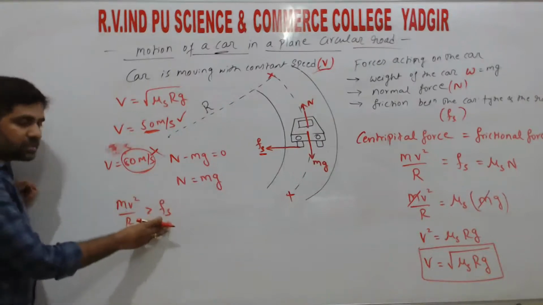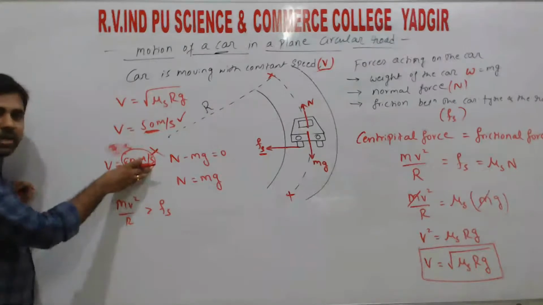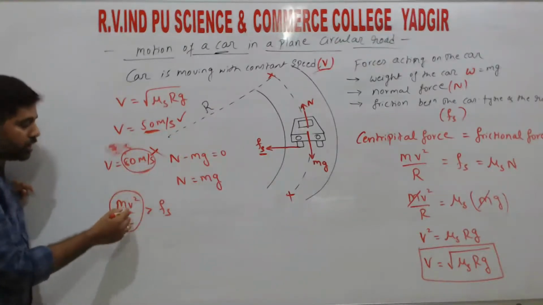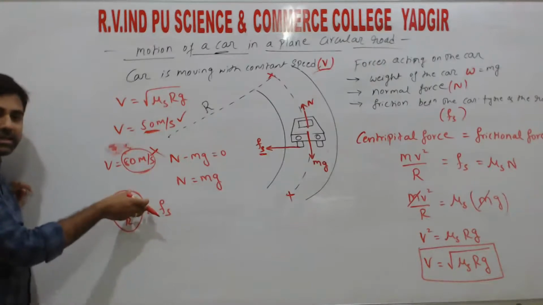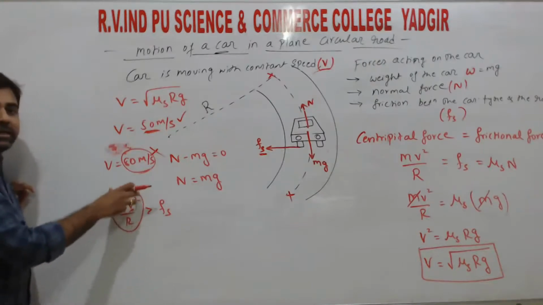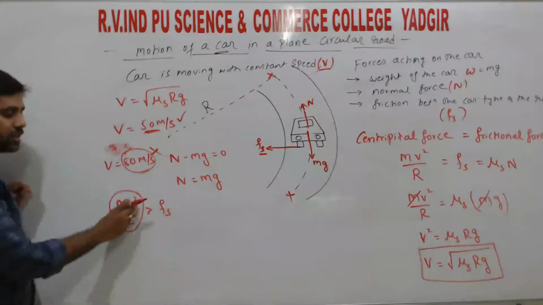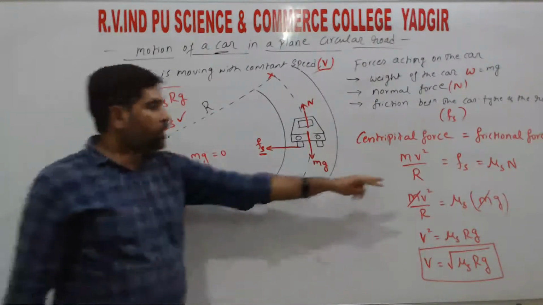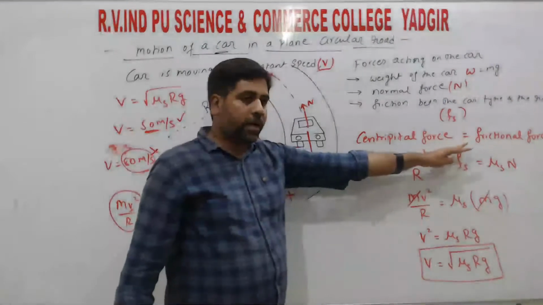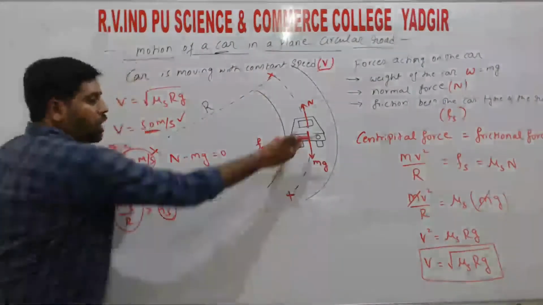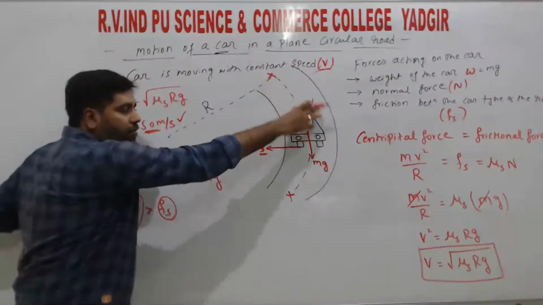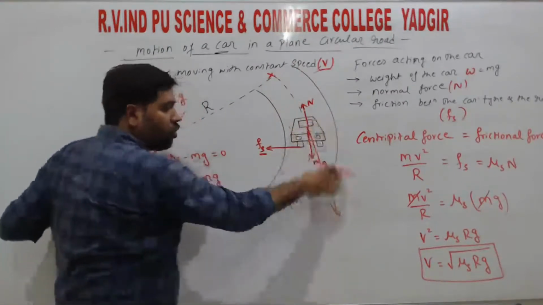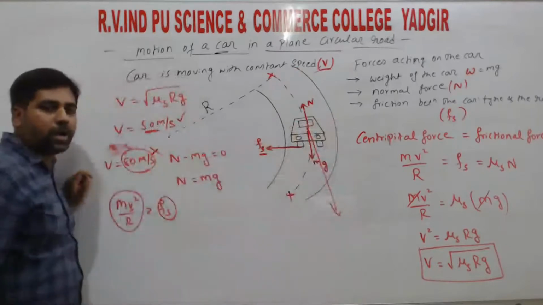So in this condition, the velocity of the object is more, which means the centripetal force required is more, because v is increasing. The frictional force is not able to balance that centripetal force. So in that case what happens to the car? It does not travel in the circular path, so it starts to skid and goes away from the circular path, right?